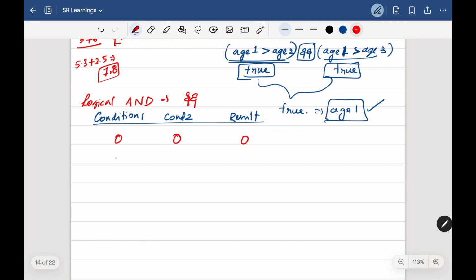And if the first condition is giving us true and the second condition is giving us false, then our result will be 0 again, which is false. And in another case, if it is 0 and 1, then our result will be 0 again. Only if both the conditions are true will our result become true. Which means whenever we have a scenario where we have to check whether the first condition is true and the second condition is true, and only then do something, in that case we can go with the logical AND operator. Now let's talk about the logical OR operator.